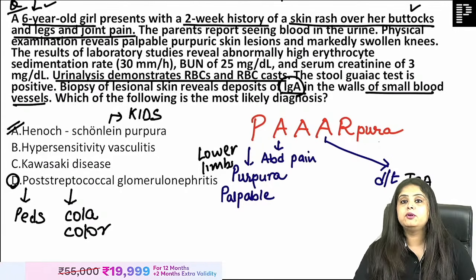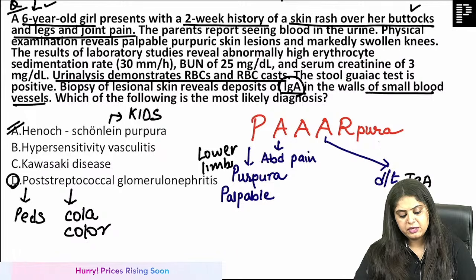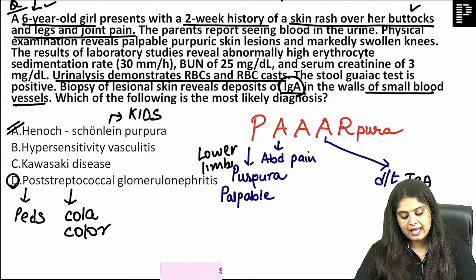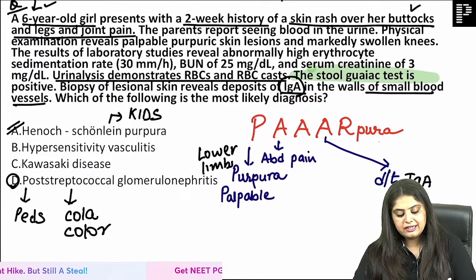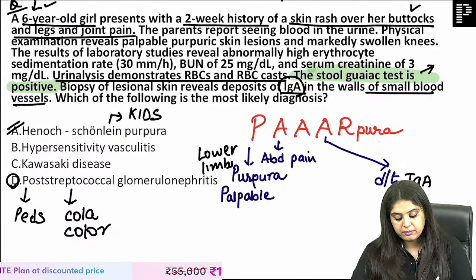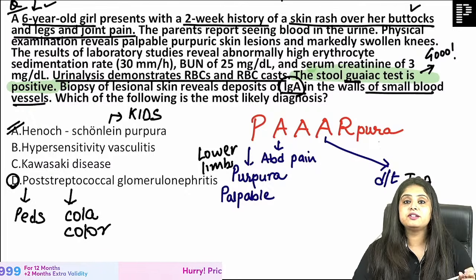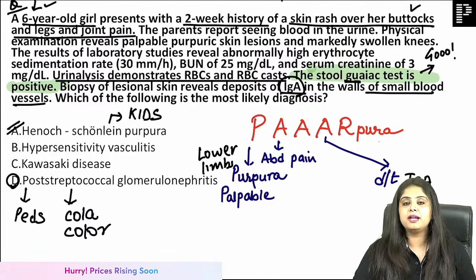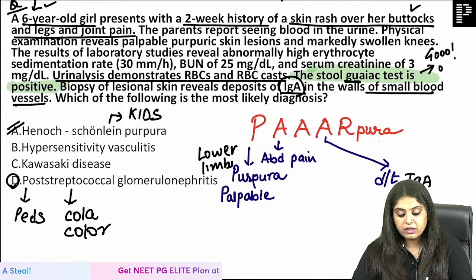Next is going to be abdominal pain. That was not mentioned in this question, ma'am, but over here they said that this patient is going to have something called a test. Stool Guaiac test is positive, guys. Guaiac test is done for what? I mean, I shouldn't be saying such things online, but never mind, anything to teach you guys. Guaiac test will always remind you that it is done on which particular sample, urine or blood or stool or sputum or CSF. So now you will always remember it is done on a stool sample. That is pretty obvious. But what you want to study over here is occult blood loss.